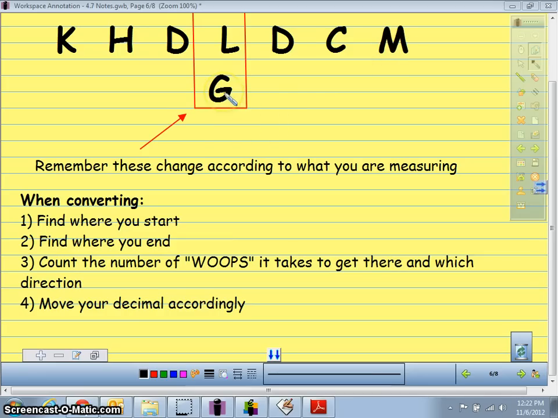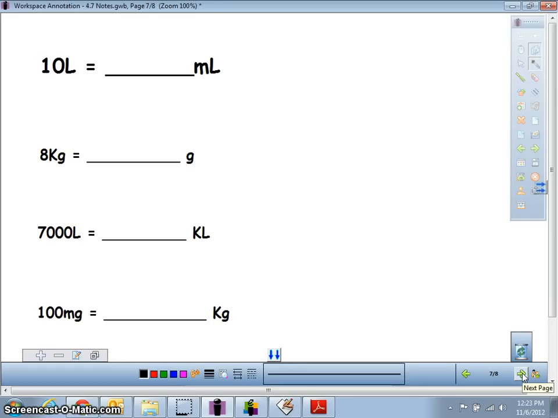So now I need to count the number of whoops. That's just my little whoop, whoop, whoop. So to switch from grams to milligrams, we would go 3 whoops to the right. So that's exactly what I would do with my decimal point. I would have to move it 3 place values to the right. So let's go ahead and practice that.